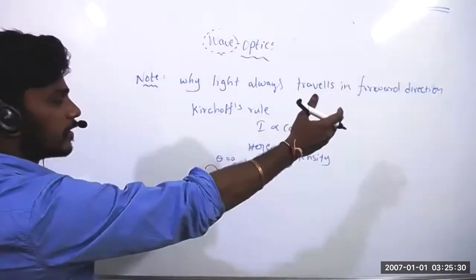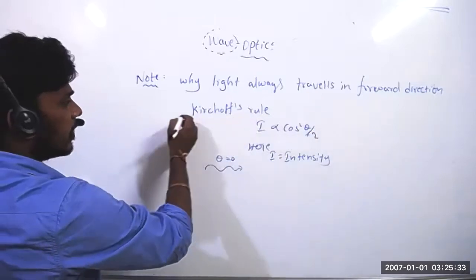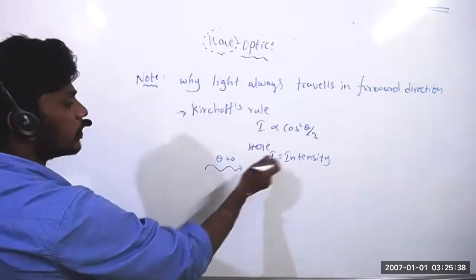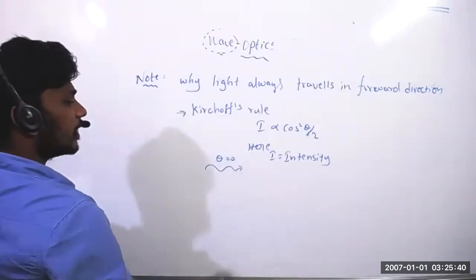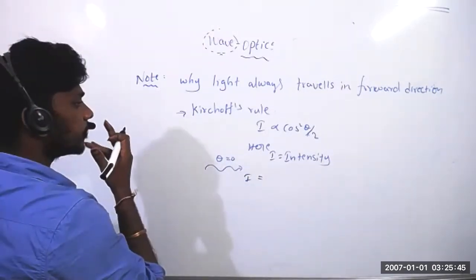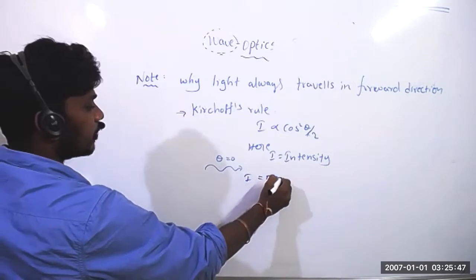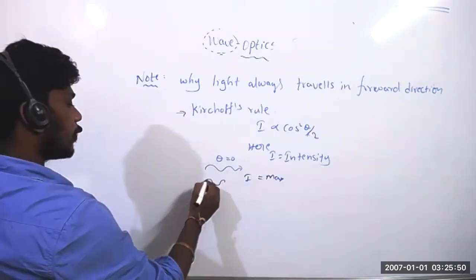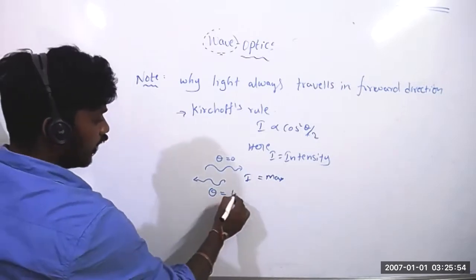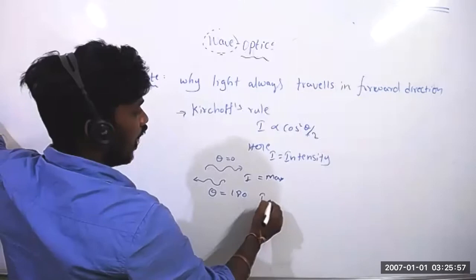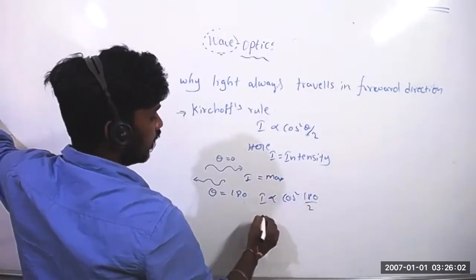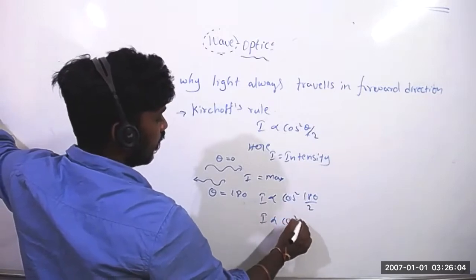Why does light always travel in the forward direction? Kirchhoff gave one rule, that is I is directly proportional to cos square theta by 2. If theta equals 0, what will happen, Sanchit? Intensity how much? Maximum, sir. Maximum, right? Very good. If light is traveling in the opposite direction, theta will become how much? 180, sir. Yes, 180. Now if you place 180 here, I is directly proportional to cos square 180 by 2, which is nothing but I directly proportional to cos square 90.